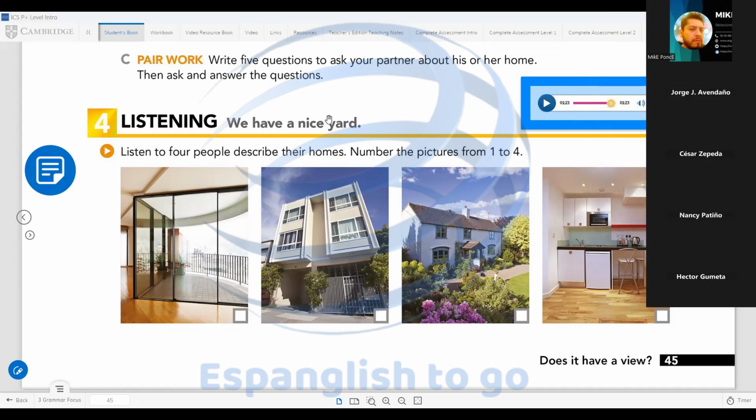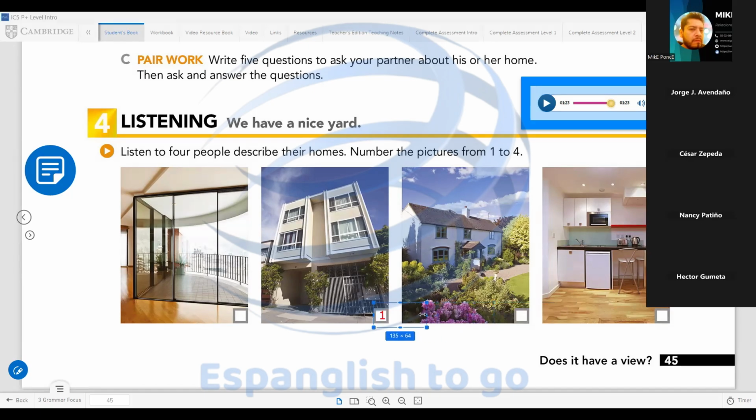Perfect, guys. Do you have the answers? Yes. Okay. So what's number 1? Is the house with 2 floors in the city or in the country? In the city. Okay, so this one should be number 1. What's number 2?